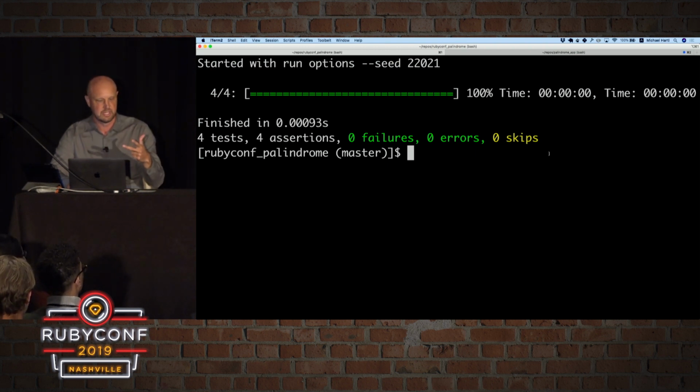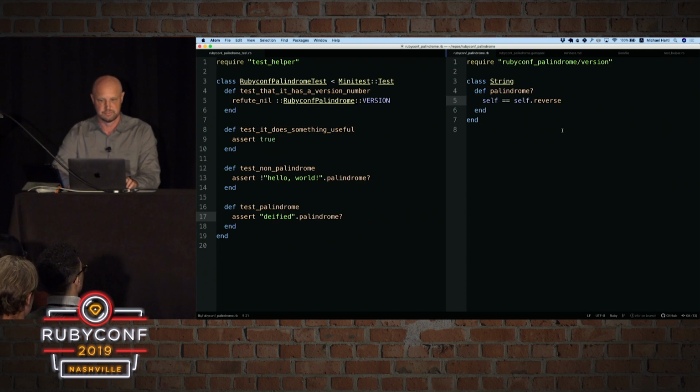So refactoring is changing the form of the code without changing the function. We're going to make a couple of refinements. First, in the application code. Anyone see a minor refinement here? It's a really little thing. Yeah, so we need this self because we need to know what we're talking about. But inside here, we can remove the self dot. Just saying reverse, by default, is just whatever the current object is.